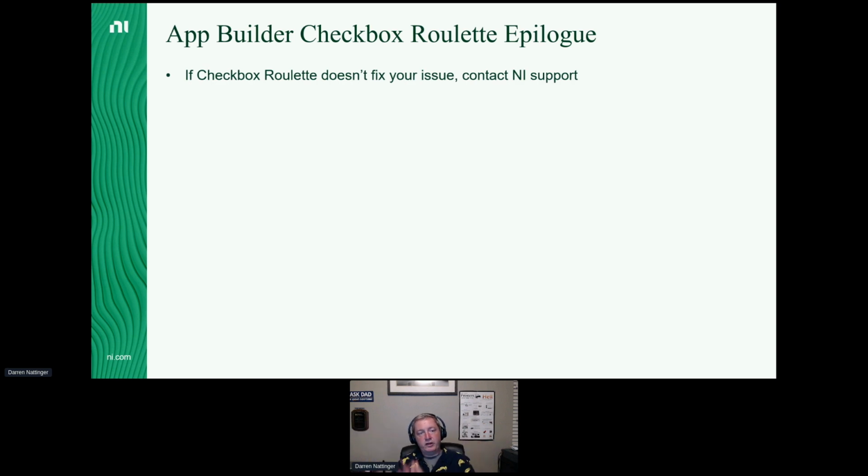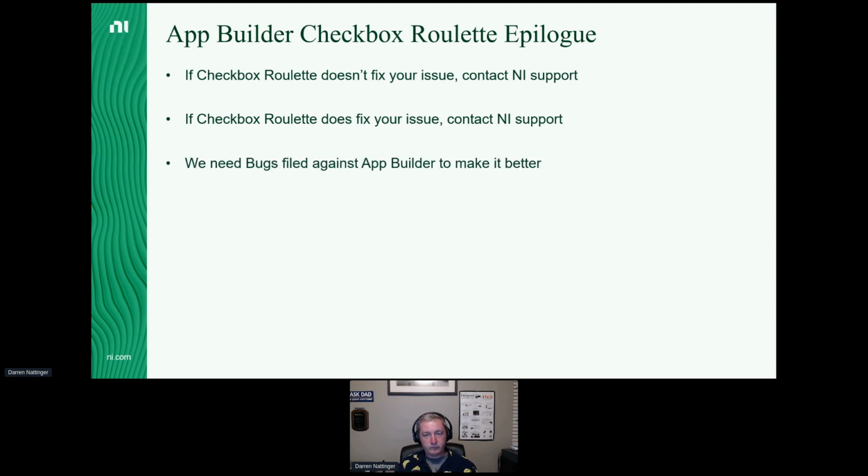But Checkbox Roulette might not fix your issue. And if it doesn't, at that point, you pretty much have to contact NI support, right? Well, I propose that if it does fix your issue, I'd still like for you to contact NI support and, if possible, share the code with us so we can file a bug to R&D about this build issue you had that was fixed with App Builder Checkbox Roulette. We need bugs filed against App Builder to make it better. App Builder gets better with every LabVIEW release. LabVIEW R&D fixes bugs, but we need those bugs to get reported to us. And in my opinion, one way to possibly not have to play App Builder Checkbox Roulette in the first place is to avoid some of the problematic features that I've talked about in this presentation.